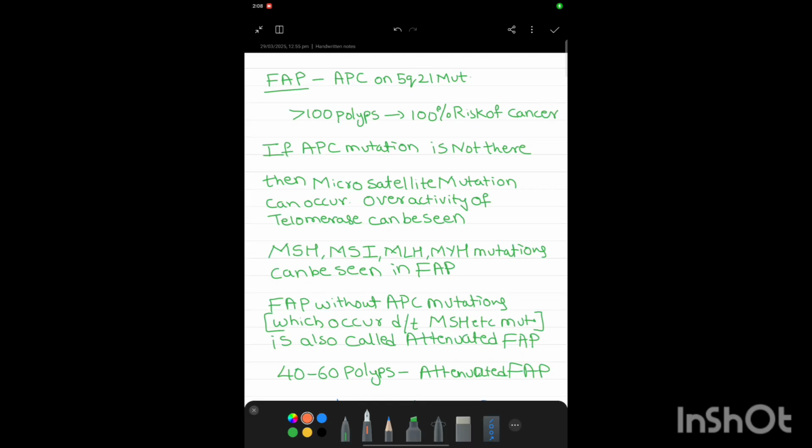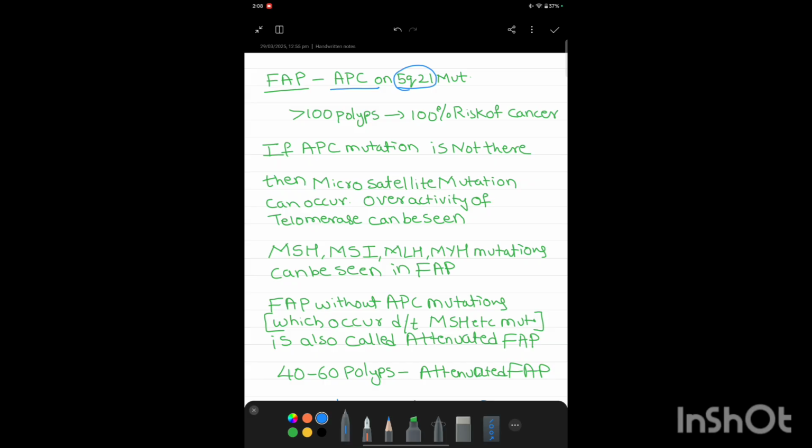Now let us learn about FAP, familial adenomatous polyposis. The genetic mutation is APC gene mutation. Here the APC gene is present on 5q21, fifth chromosome, q arm 21. 5q21, APC gene, FAP.